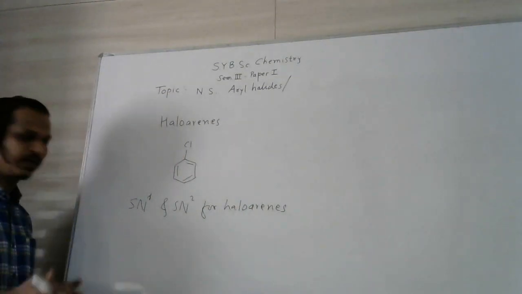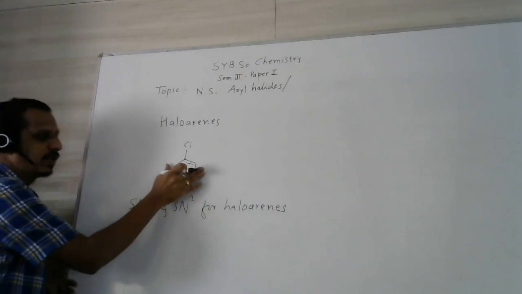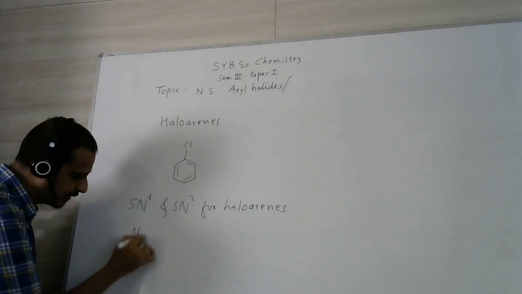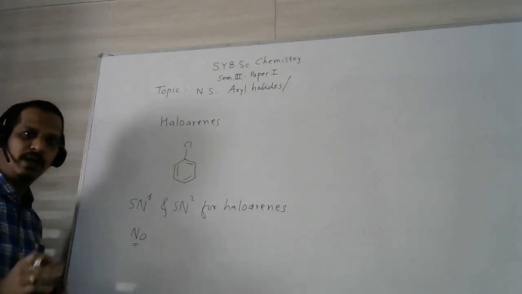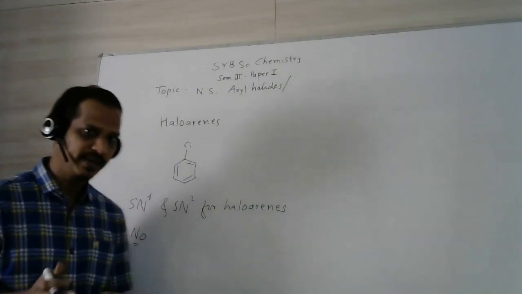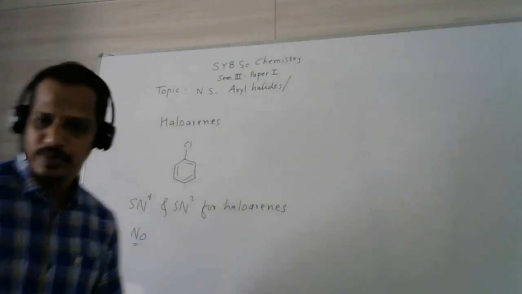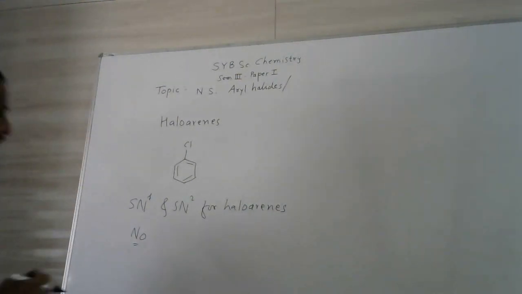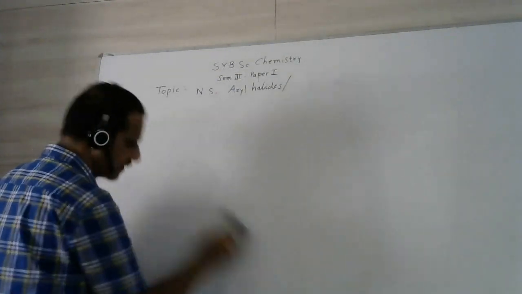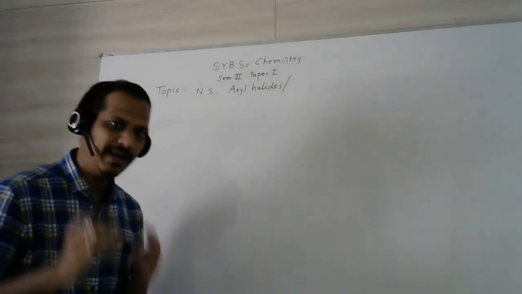Now if you ask whether SN1 and SN2 reactions are possible as far as haloarenes are concerned, the answer is no. Haloarenes don't undergo nucleophilic substitution unimolecular reaction or the SN2 type of reaction. There are two reasons. Here we will consider why the haloarenes don't undergo SN1 or SN2 reactions.